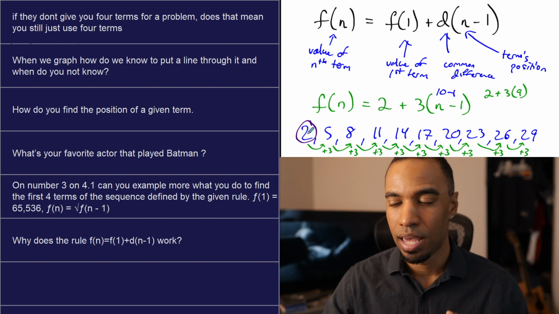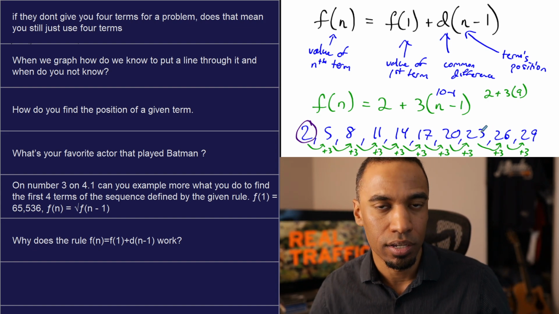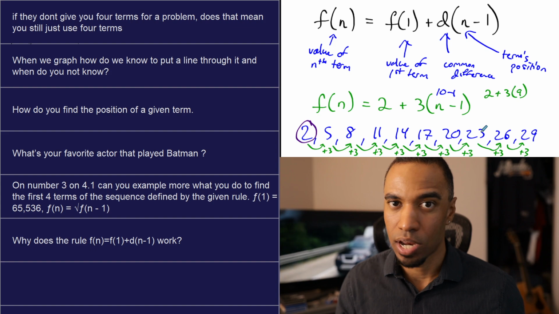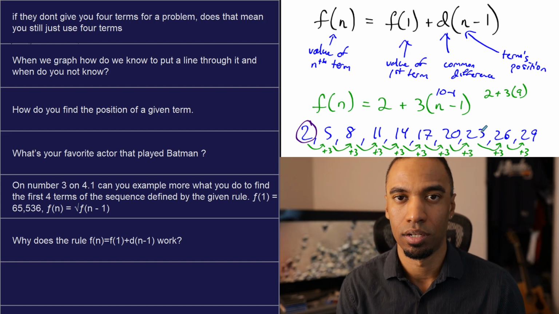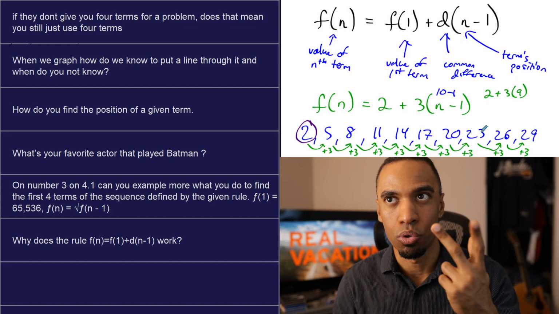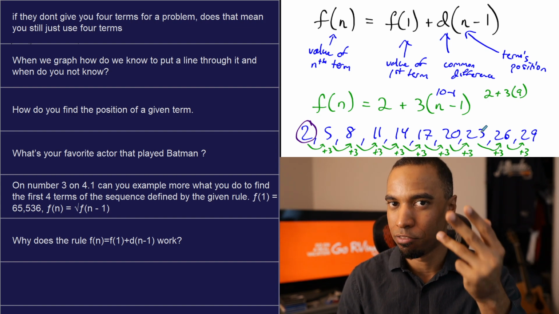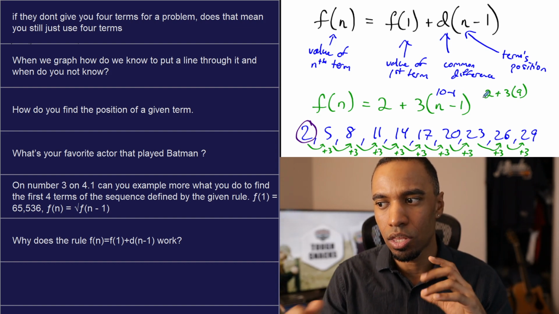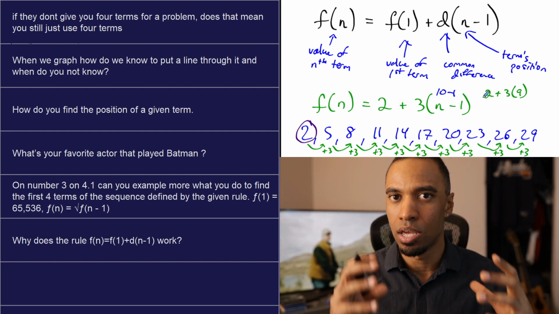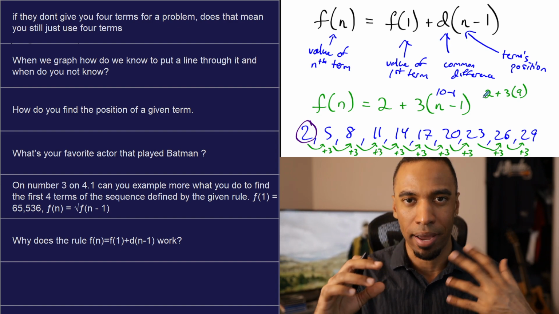We're on it. How far away is the number 100 from the number 1? It's not 100 away. It's 99 away because we're already at 1, right? You don't say, well, let's see, 1, 2, 3. No, you say 2, 3, 4, 5. So that's what the n minus 1 is there for. You're adding 3 times n minus 1, meaning plus 3 plus 3 plus 3, n minus 1 times.